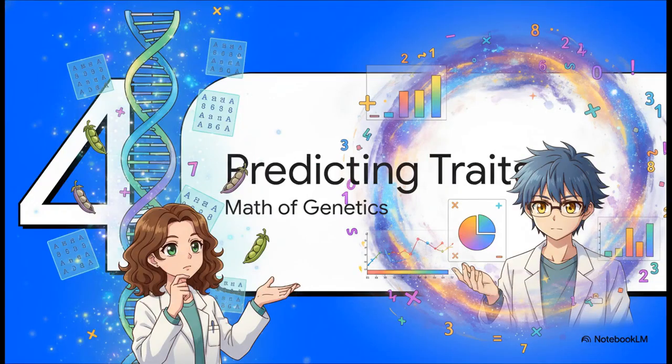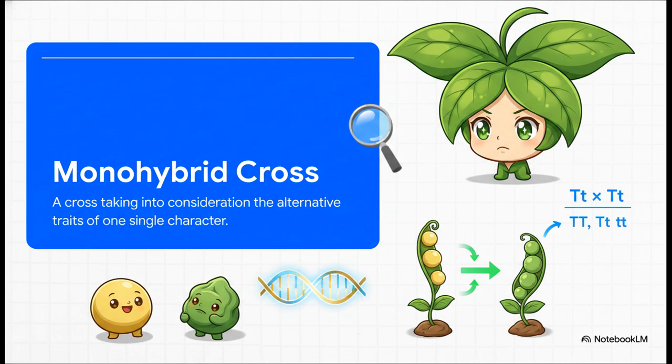All right, let's jump to Section 4, Predicting Genetic Traits. When biologists want to predict traits, they use different types of crosses. A monohybrid cross is when we breed two organisms while focusing on the alternative traits of just one single character, like just looking at plant height. A dihybrid cross, though, is a bit more complex. That's when we cross parents while keeping an eye on alternative traits of two totally different characters simultaneously, like, say, tracking both seed color and seed shape at the exact same time.